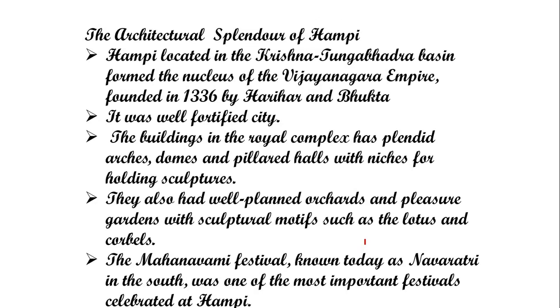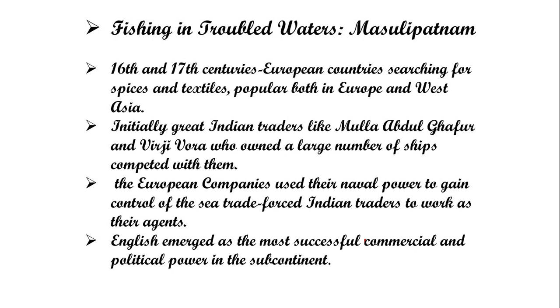We have discussed this. So in the 17th century, European countries were searching for spices and textiles, popular both in Europe and West Asia. Finally, great Indian traders like Mullah Abdul Ghaffar and Virzi Vora, who owned a large number of ships, competed with them. The European companies used their naval power to gain control of the sea route trade and forced Indian traders to work as their agents. The English emerged as the most successful commercial and political power in the subcontinent.